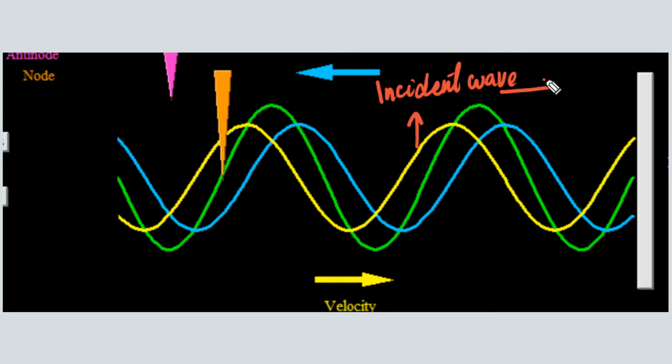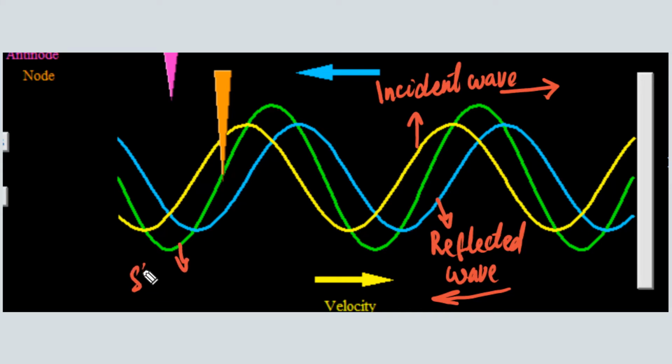We will look at this animation again. So this is the incident wave, and the blue wave is the reflected wave, and this wave is traveling to the left. But if you look at the green wave, this is the resultant wave of the incident and reflected wave. So we can simply say this one is a stationary wave. If you look at this point, you can see the blue wave has negative displacement, and the yellow one has positive displacement.